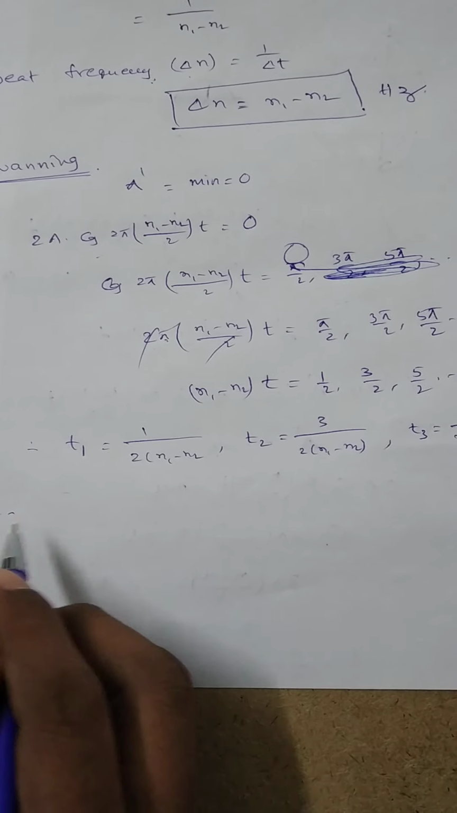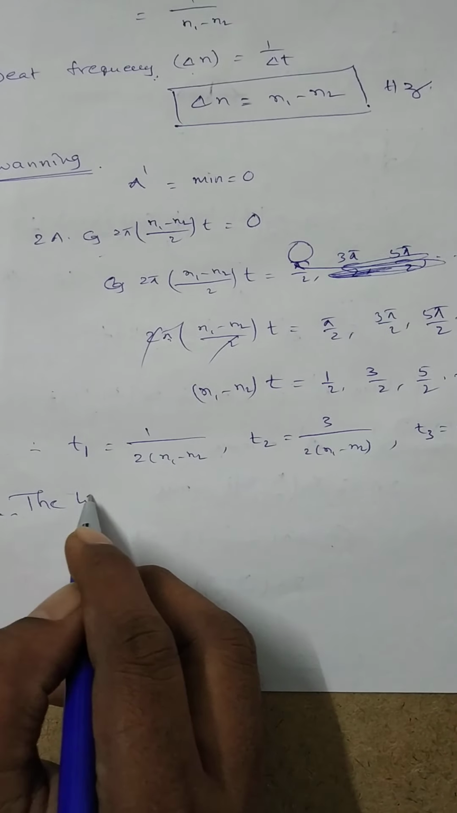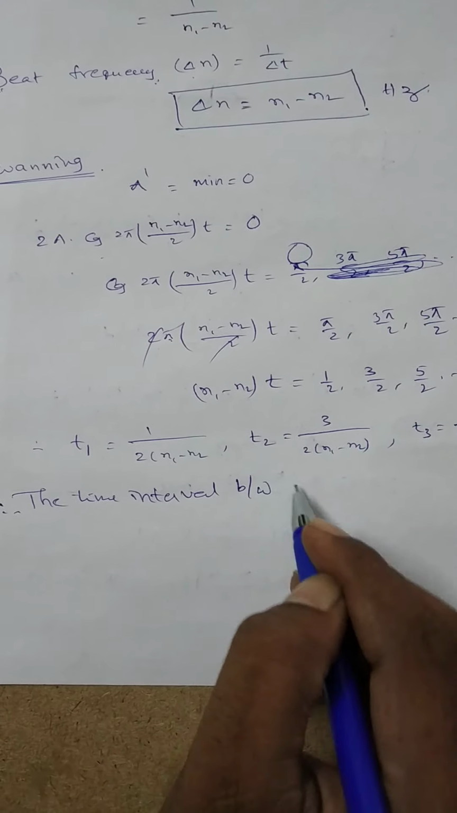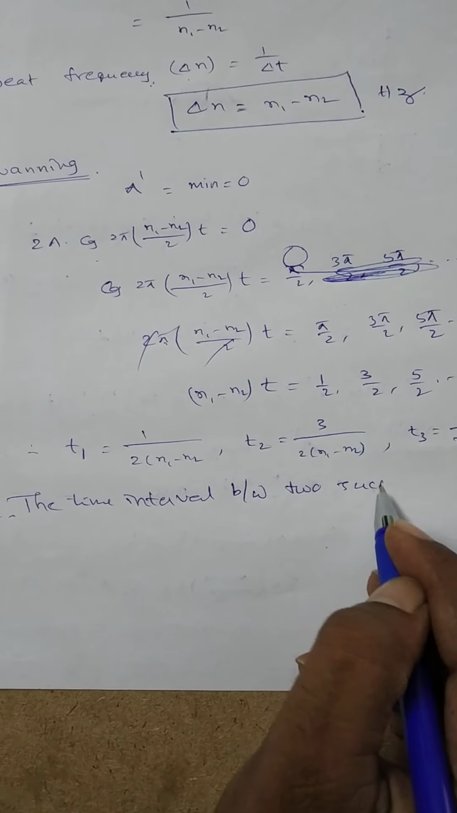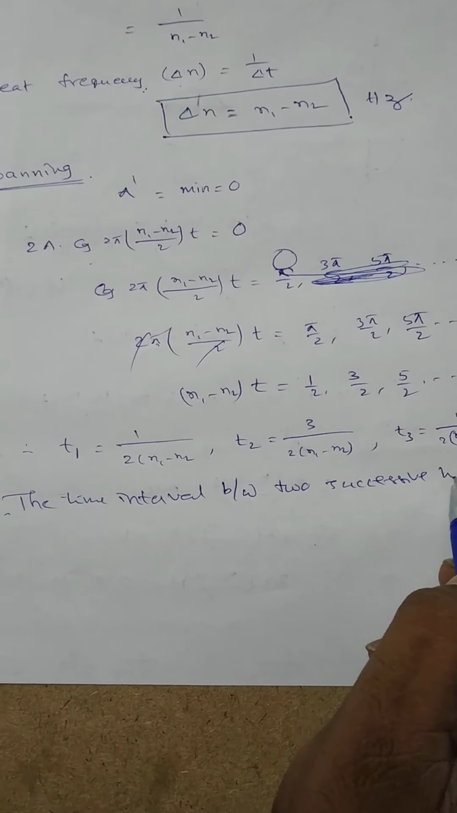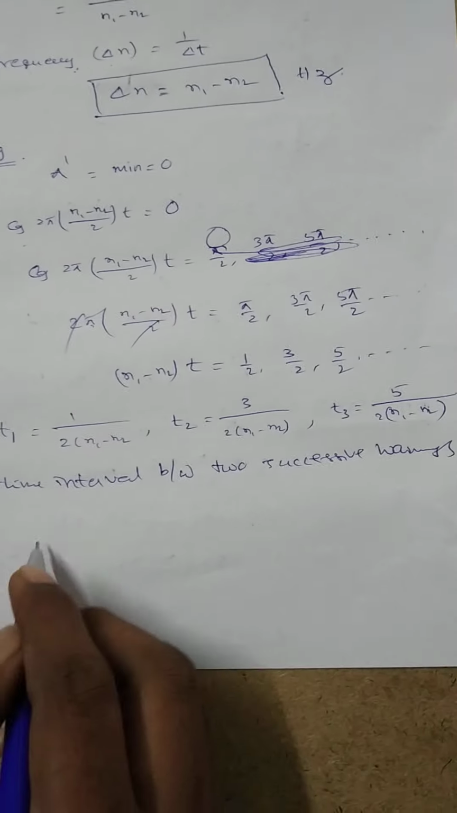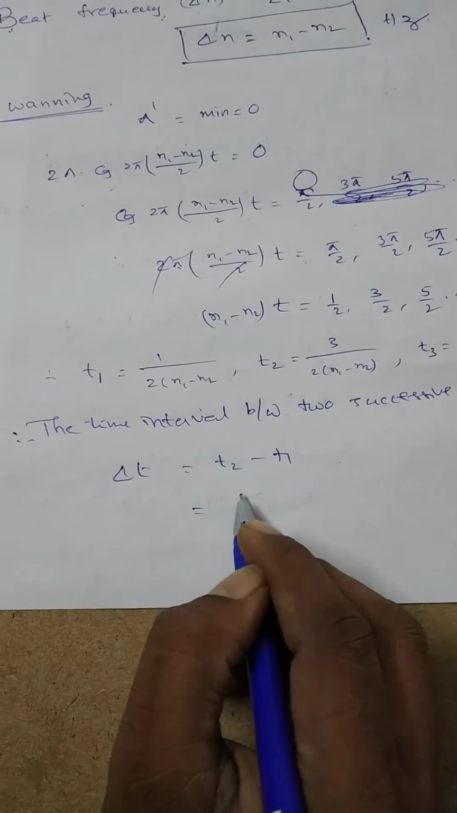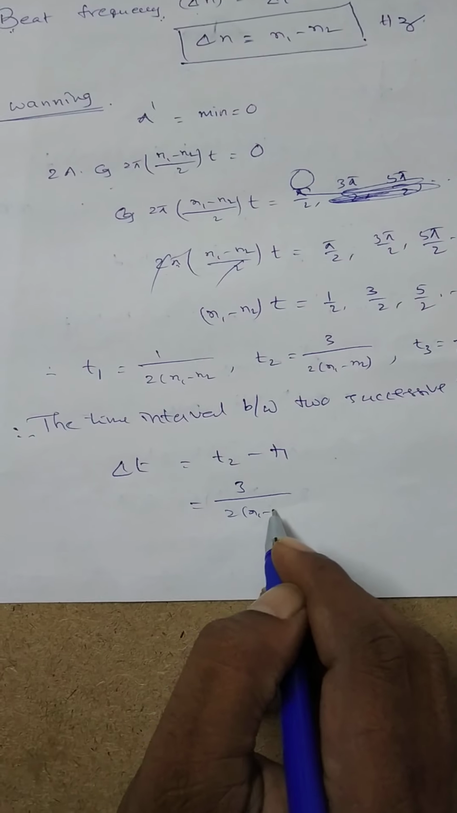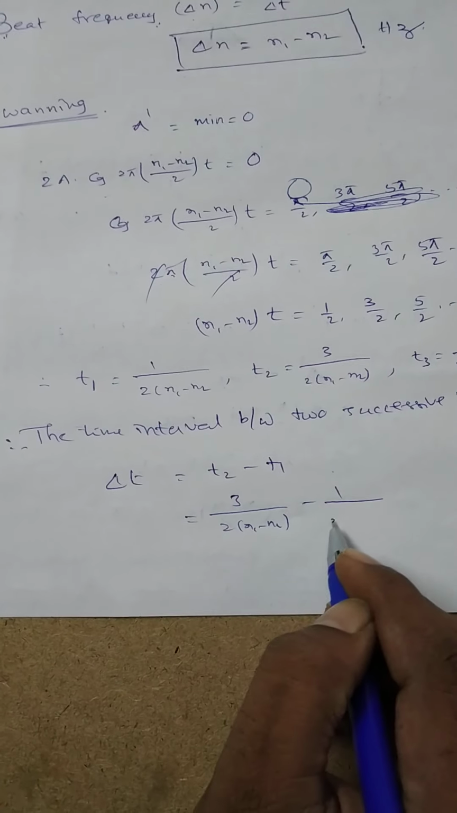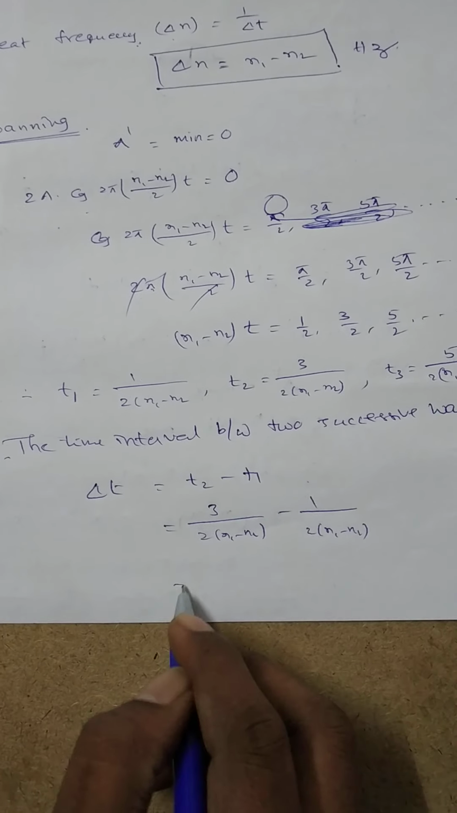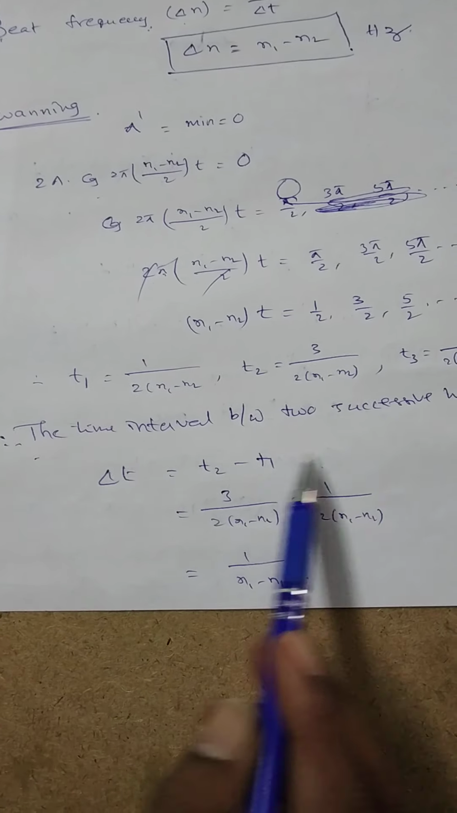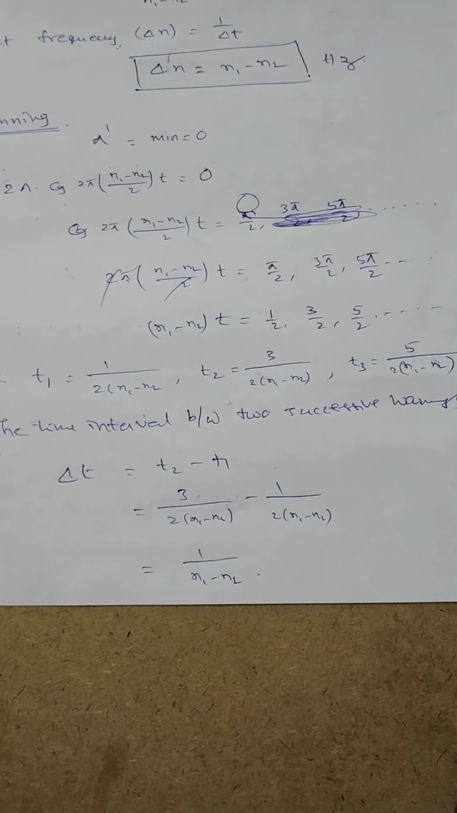Therefore, the time interval between two successive vannings, delta t, is equal to t2 minus t1. t2 is equal to 3 by 2 into (n1 minus n2), minus 1 by 2 into (n1 minus n2). So this is equal to 1 by (n1 minus n2). This is the time interval between two successive vannings.